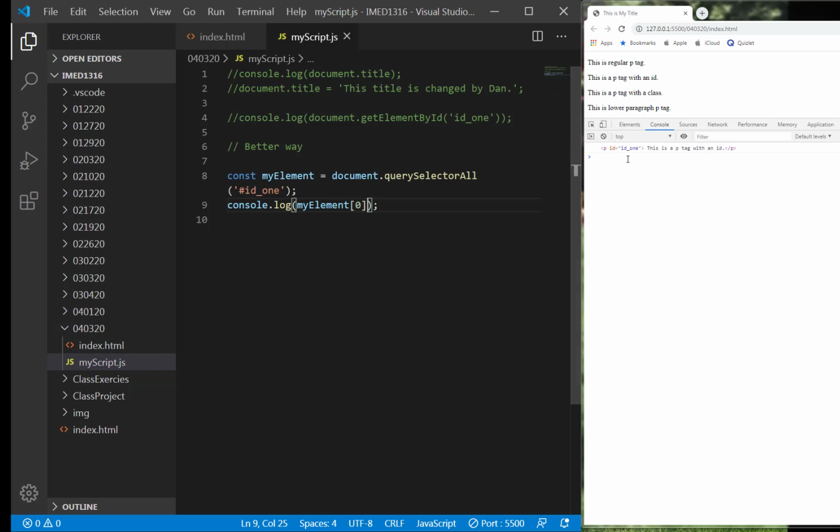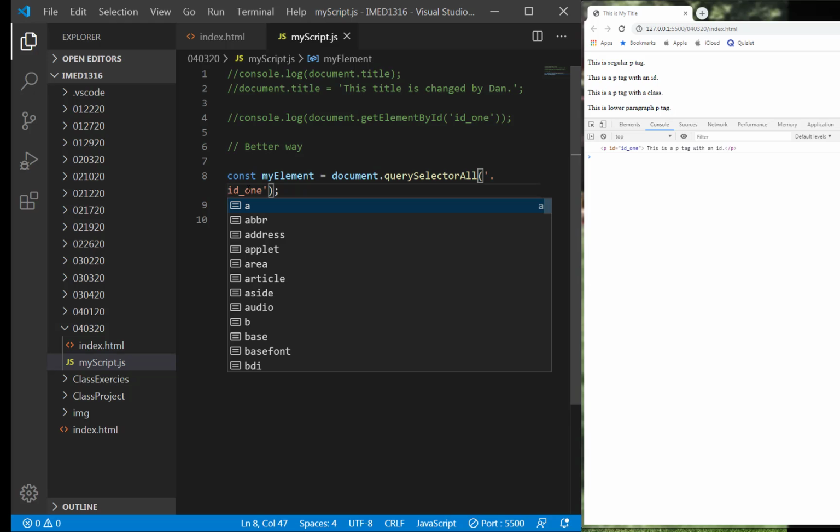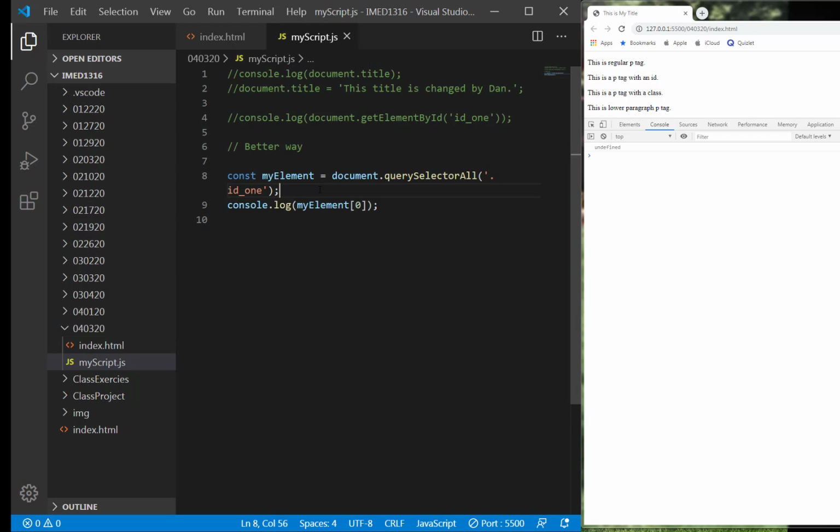So look, this is the p tag with an ID. You see that? This is ID 1, your first ID. This is what you're returning back. Same goes if this is a class. If it's a class, you put a little period there, and it should return back a what?